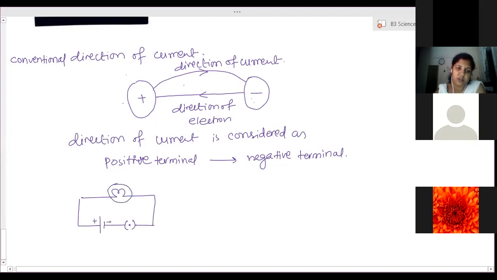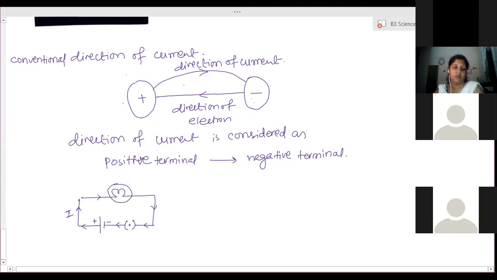This is the positive terminal, this is the negative terminal. The direction of current we show with an arrow. Clear? And over that arrow, we can write I. That is the current. Current is flowing. Okay, clear?